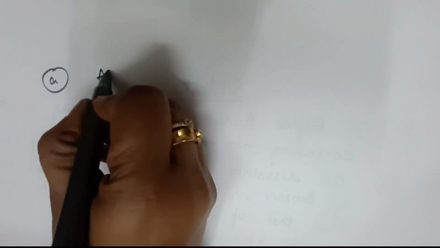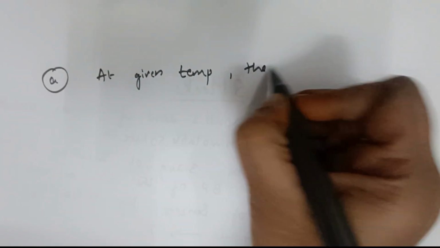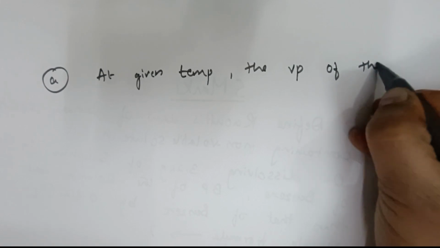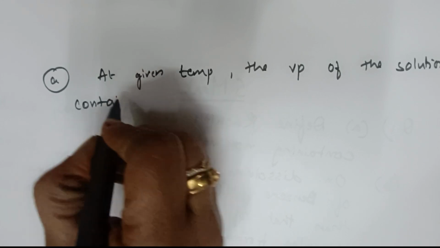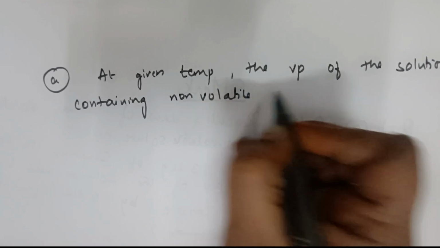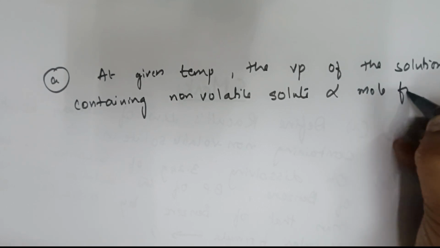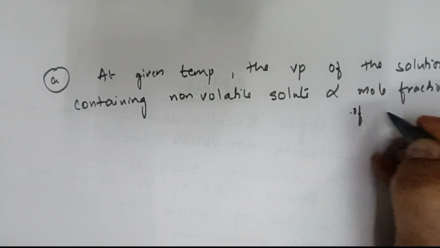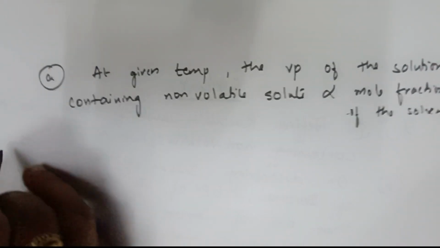I will write the answer also for you because I should not waste this video. According to Raoult's law, question number 1, at given temperature, the vapor pressure, I'm writing in shortcuts, don't write in boards, vapor pressure of the solution containing non-volatile solute is directly proportional to the mole fraction of the solvent. Correct? This is the concept, or this is Raoult's law. This is over. Let me do the B part, that is the numerical.